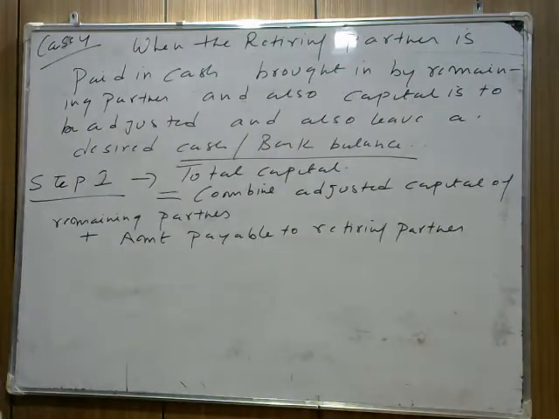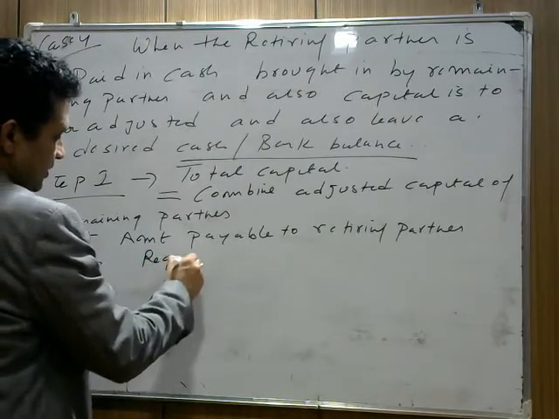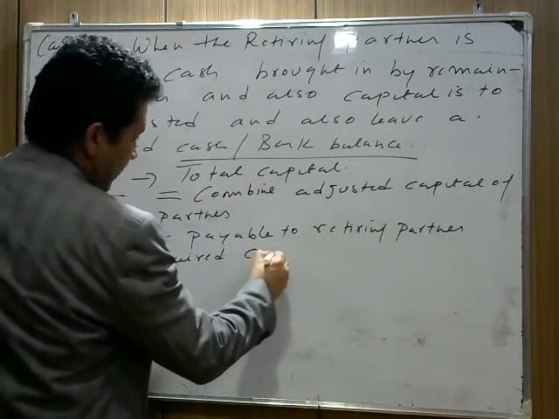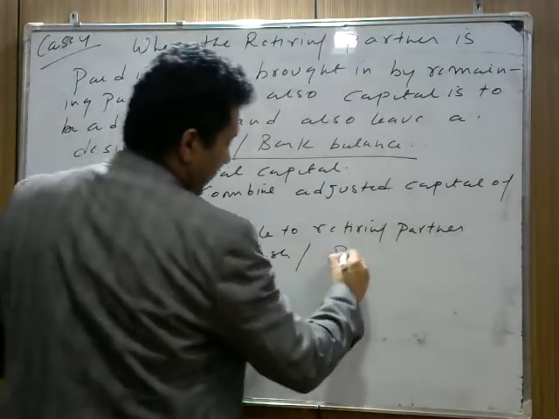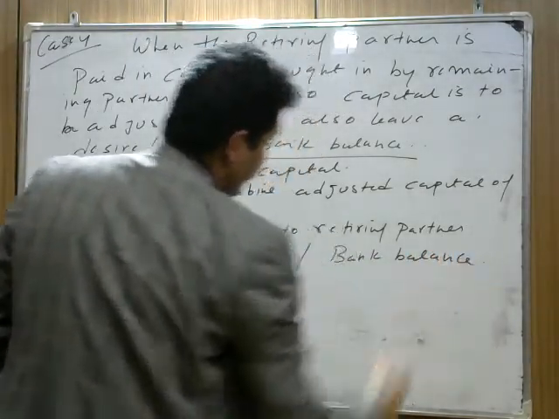Amount payable to retiring partner plus required or desired cash and bank balance. हमें कितना बैंक बैलेंस चाहिए, कितना हमें छोड़ के रखना है.